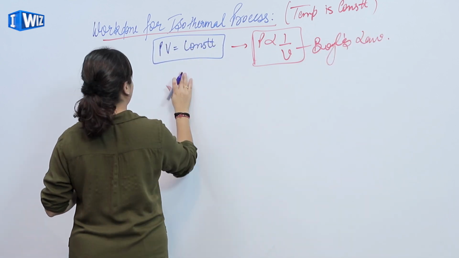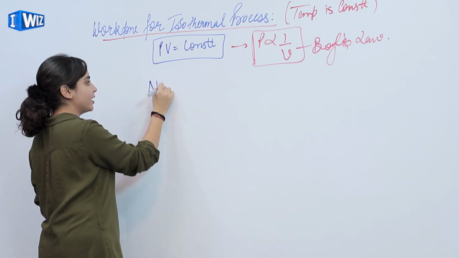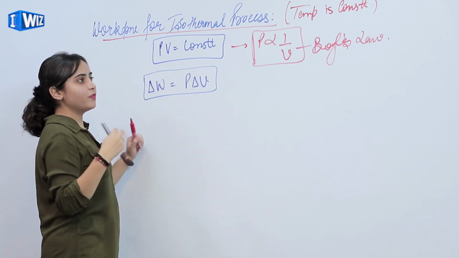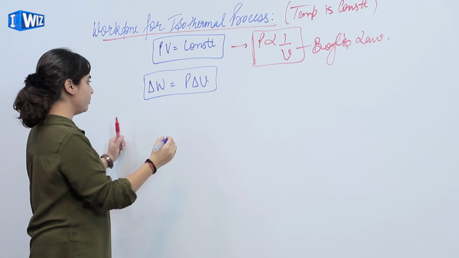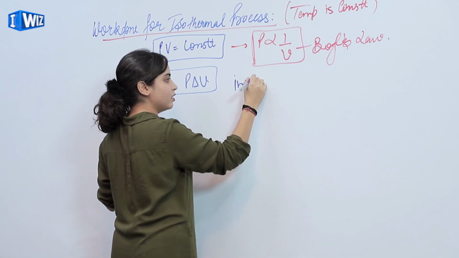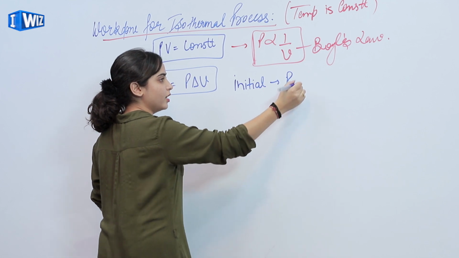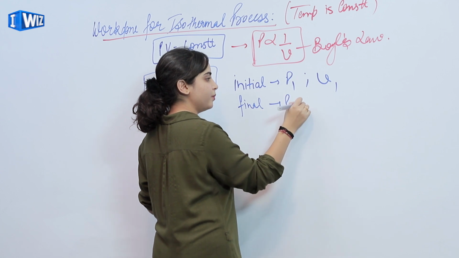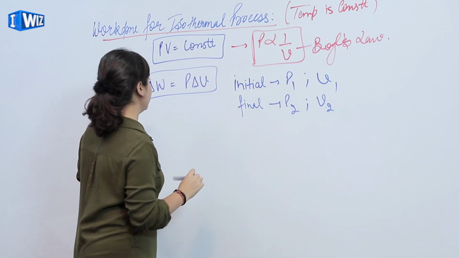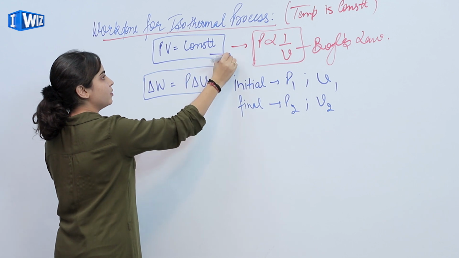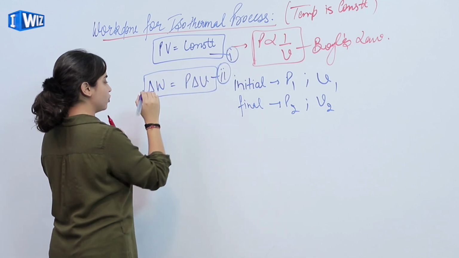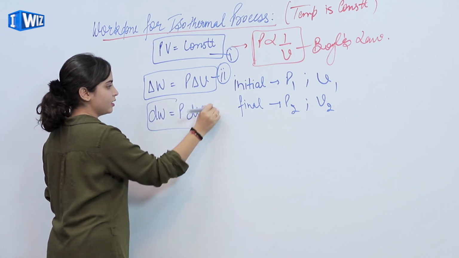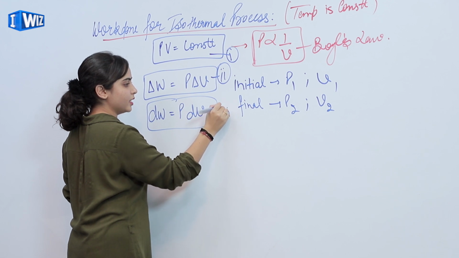For work done, we have the formula delta W equals P delta V. Now we'll fix two conditions, initial and final. Say initially we have pressure P1 and volume V1, and finally we have pressure P2 and volume V2. Say equation 1, equation 2. So we can write dW as P dV, equation 3.